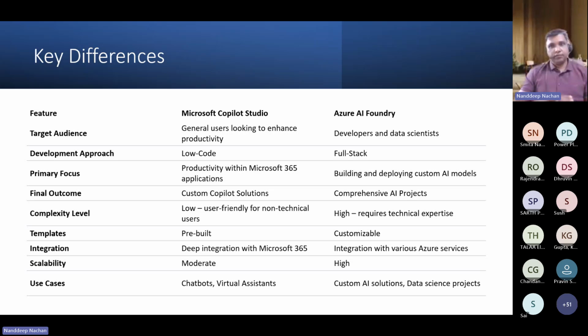On the other hand, if you focus on developing custom AI models and leveraging advanced analytics, in that case, Azure AI Foundry offers the robust features needed to support complex projects. So, as a summary, both platforms play a very important role in their respective domains. But again, you need to see what kind of use case you are trying to build, and how you want to use those AI capabilities.